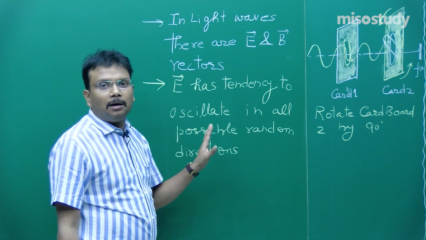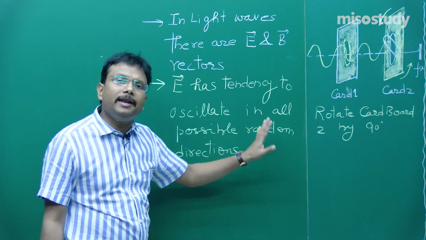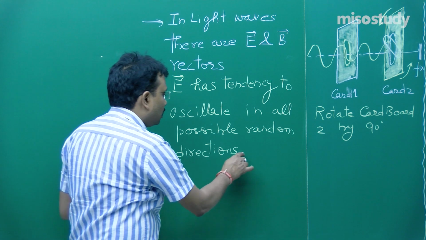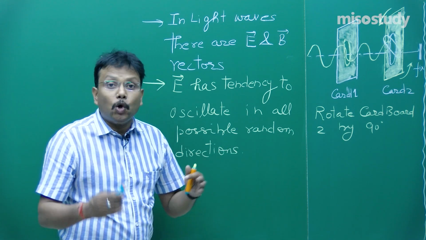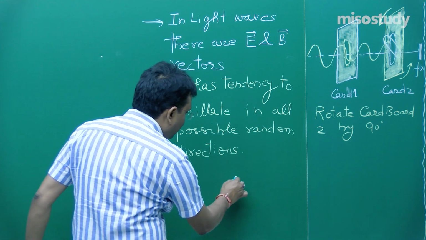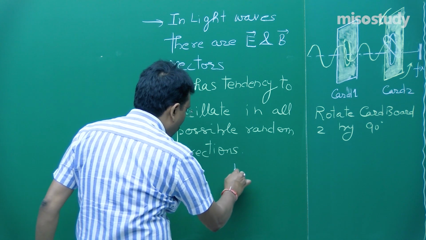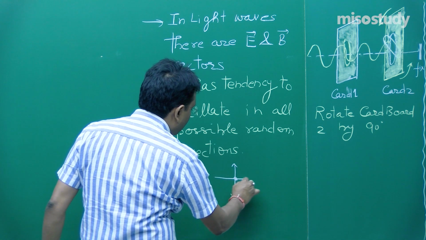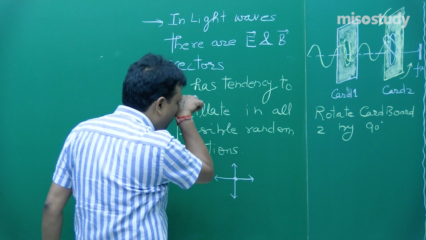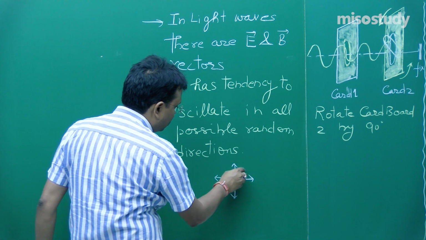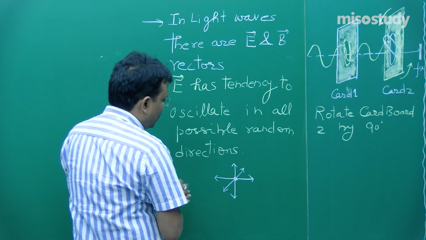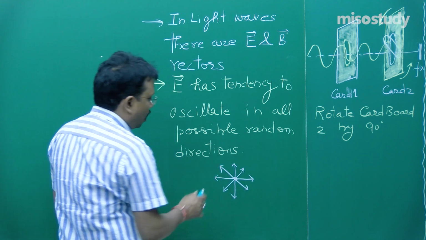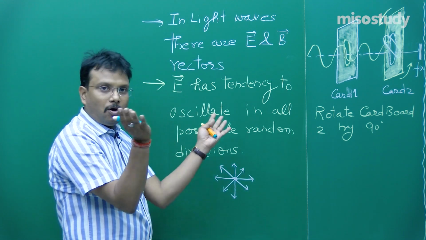About magnetic vectors, we don't have any problem. Fine. Now, how exactly will this electric vector look? So, the electric vector looks like this. Obviously, you can't observe it by your naked eyes, but this is on the basis of experimental facts. You can say it looks like this. The oscillation of this electric vector is in all possible directions. Fine, it keeps on oscillating.